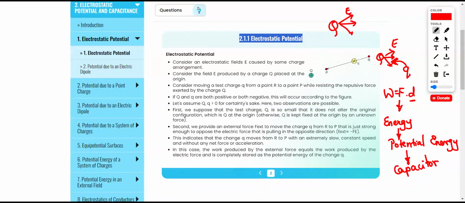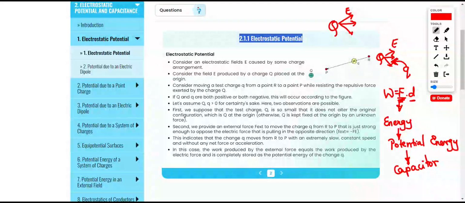If there is a displacement, 100% there will be a force. If there is a force and displacement, there will be work done, and then energy, known as potential energy. We have to store this potential energy, and we'll use the device known as a capacitor.